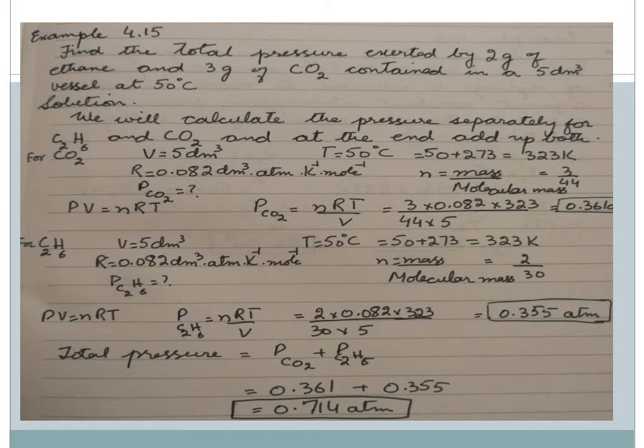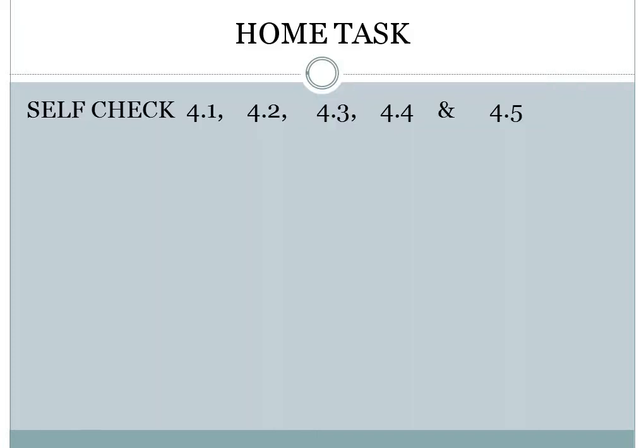So pressure by the same equation, PV is equal to nRT, and pressure for ethane becomes equal to 0.355 atmosphere. Now adding both these pressures, total pressure is equal to pressure of carbon dioxide plus pressure of ethane, and we get the value as 0.714 atmosphere.